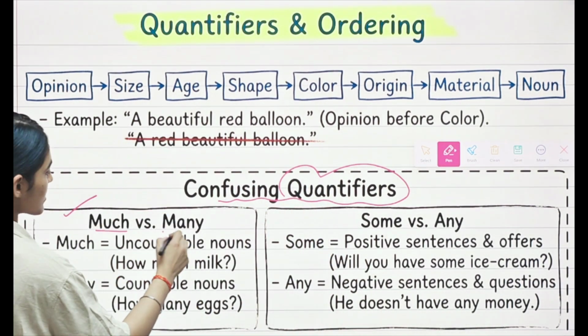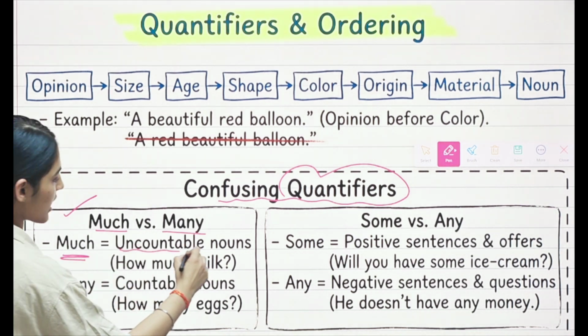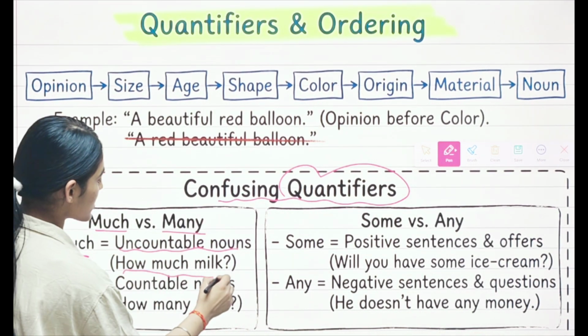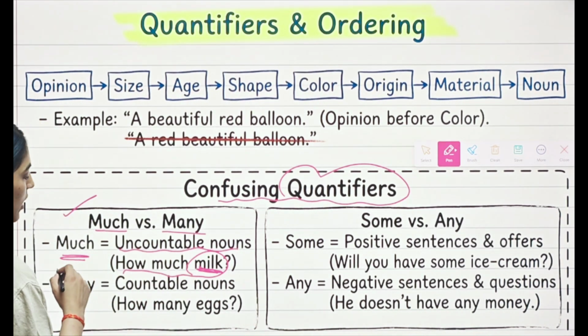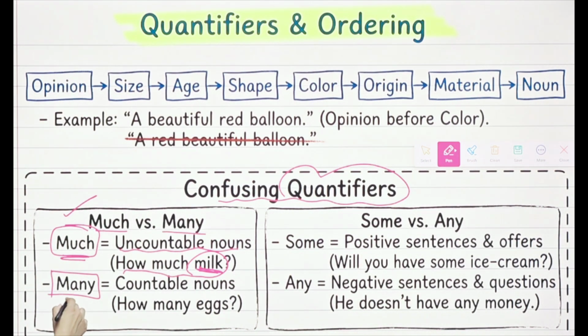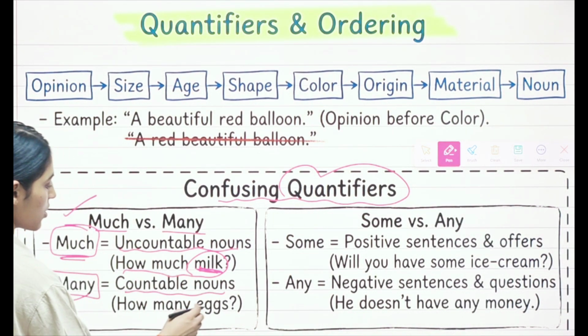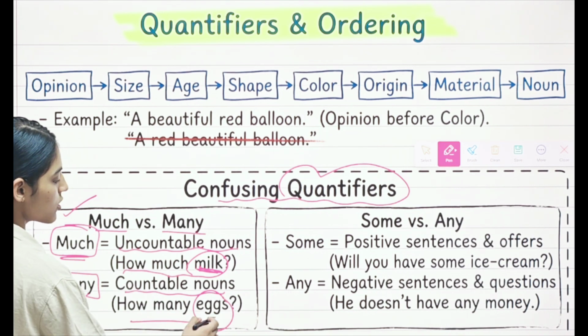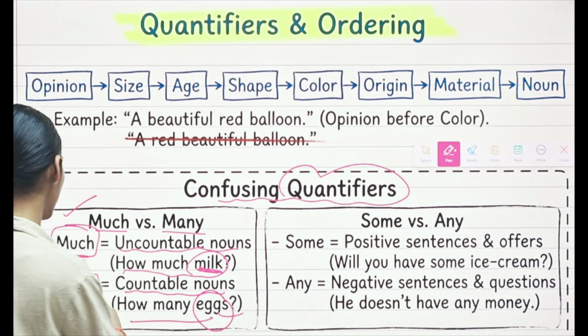First is much versus many. So much is used for uncountable nouns. For example, how much milk? Since milk cannot be counted, we will use the word much. And the second word that we have is many. Many is used along with countable nouns. For example, how many eggs? So here eggs is a countable noun, so we will use many.